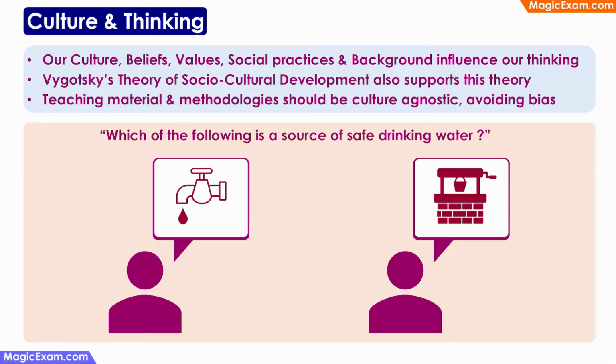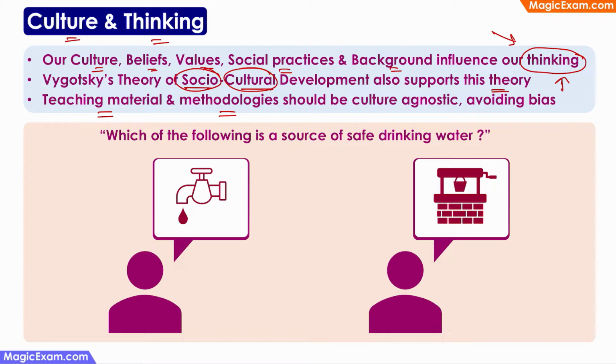Next, let us look at the connection between culture and thinking. Now our culture, our beliefs, values, social practices and background influence our thinking to a large extent. Vygotsky's theory of socio-cultural development also supports this, because he says that social factors and cultural factors, that is the S and the C out of his SCL, affect and influence cognitive development. So they will influence thinking as well. And this fact that culture can influence thinking has to be kept in mind while designing teaching material and deciding on the methodologies that we'll use in the classroom.